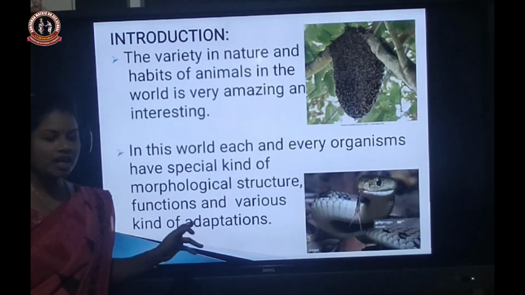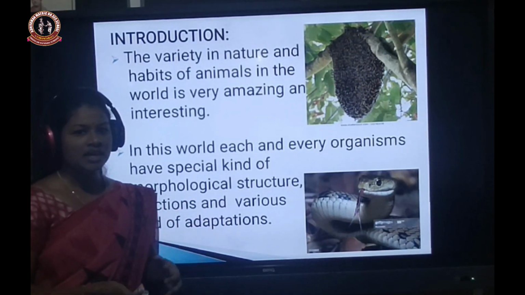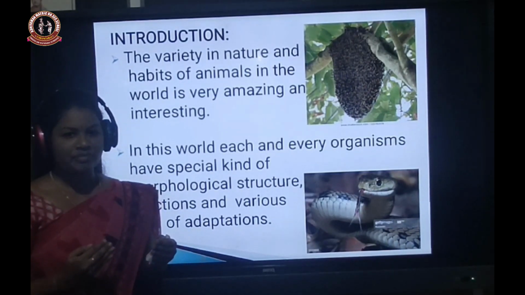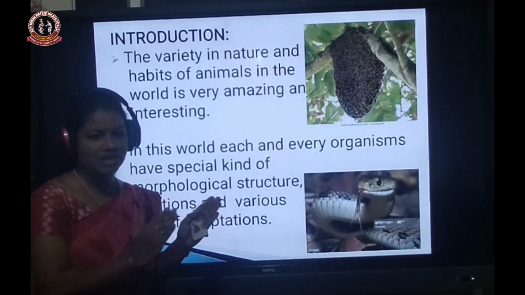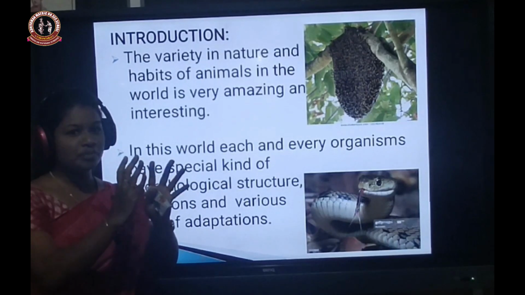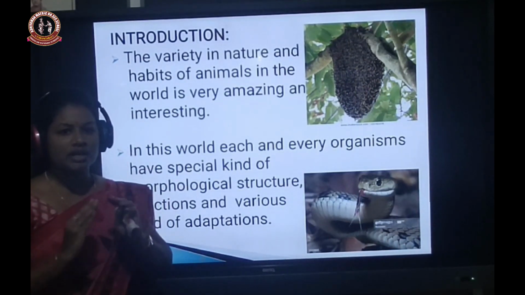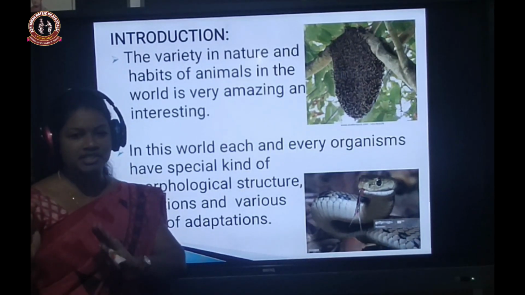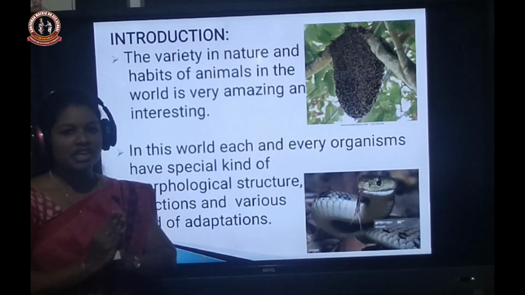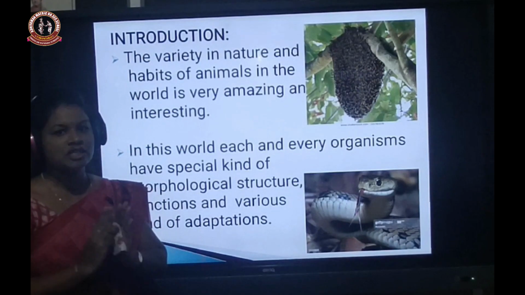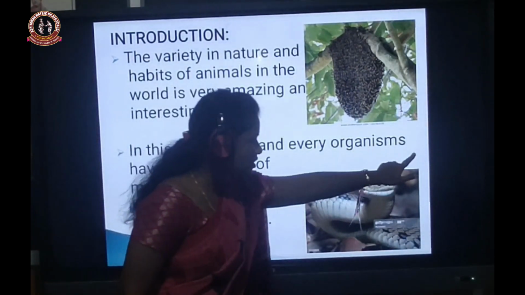What do adaptations mean here? Each and every living organism has one particular kind of adaptation. For example, a polar bear cannot live in this particular environmental condition. It can live only in the ice region, the polar region. So, every living organism has a special kind of adaptation.